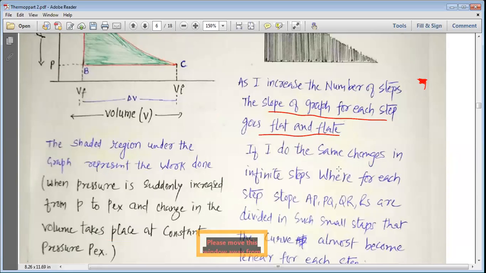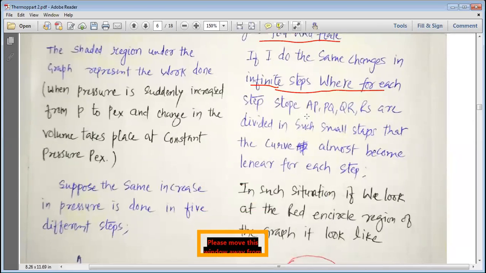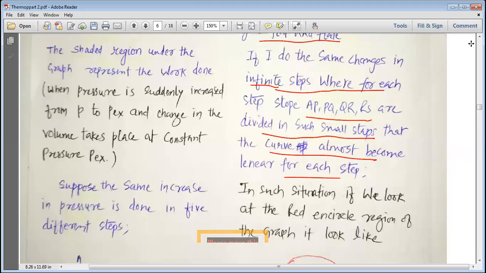If I do the same change in infinite steps, where I cannot count the steps but they are very small, where the slopes AP, PQ, QR and RS are divided in such small steps that the curve almost becomes linear for each step.